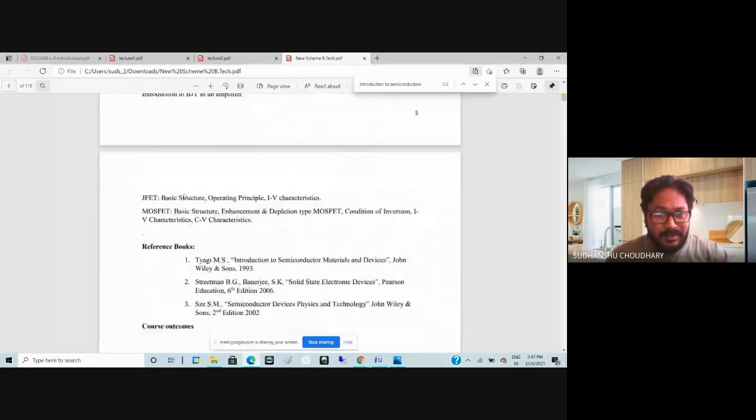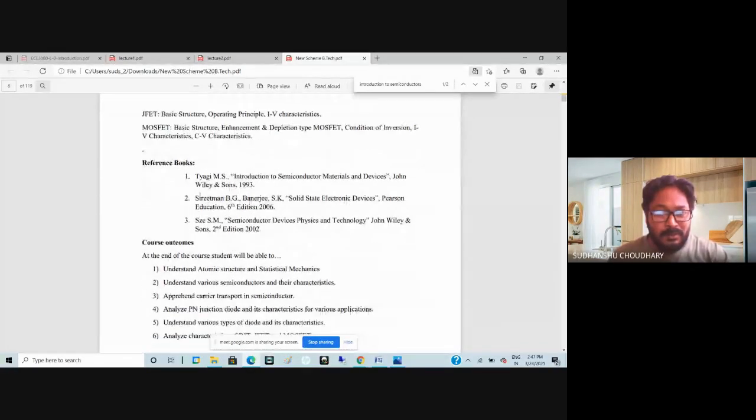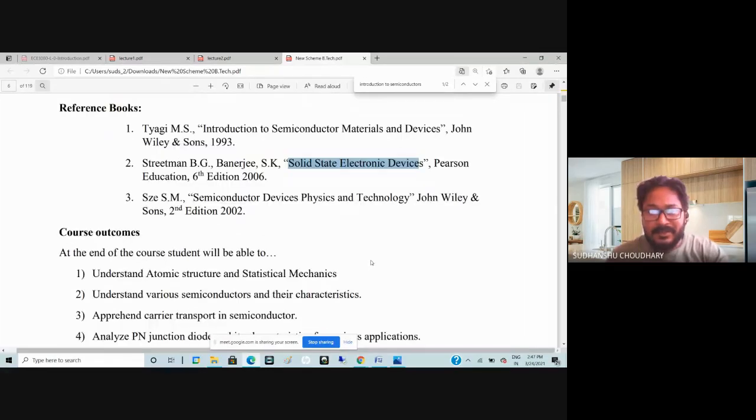Now, the reference books or textbook that you would be referring to for this course would be this book, that is B.G. Streetman and Banerjee S.K. The title of the book is Solid State Electronic Devices. So this book you can consider as a textbook, very good book.